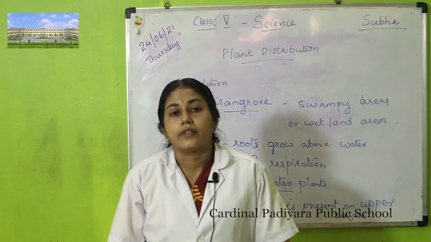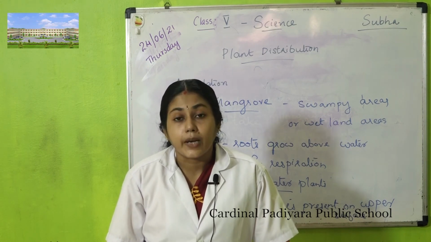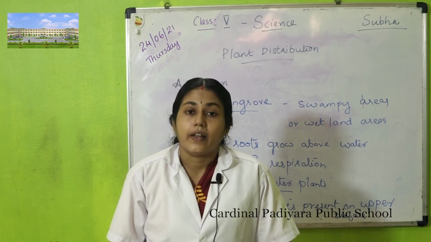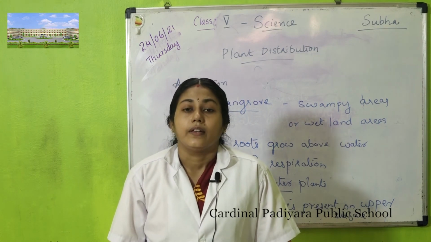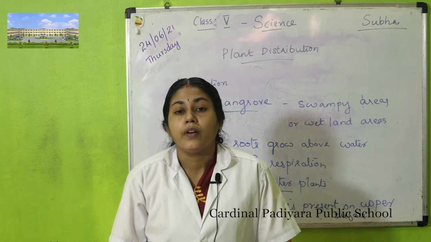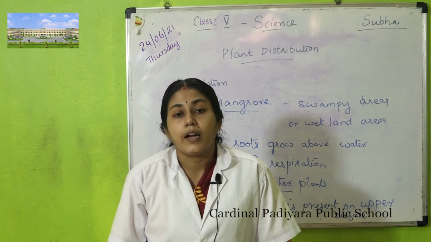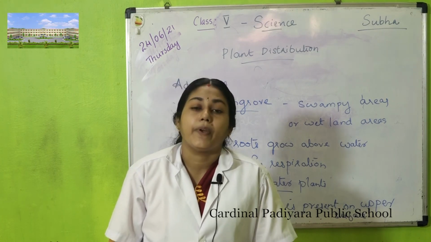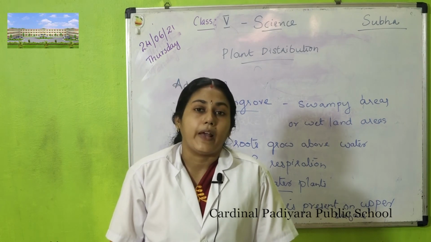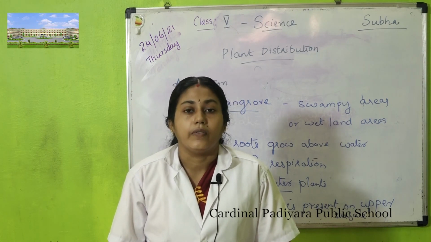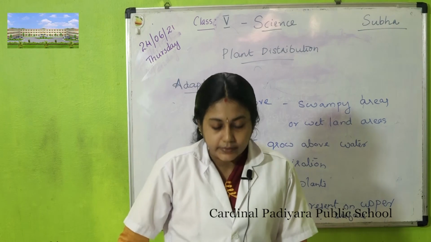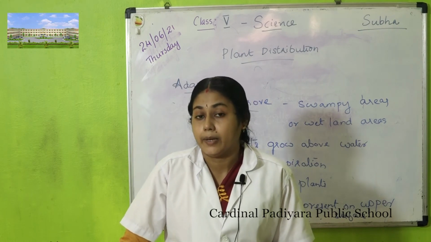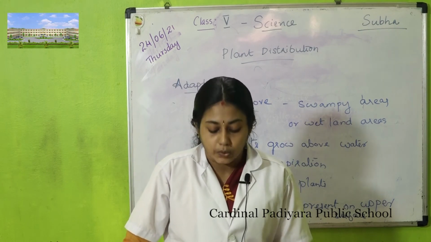And some plants are partial parasites. They have green leaves. They can prepare their own food, but for water and minerals they depend on other plants, or host plants, on which they live. One example of a partial parasite is mistletoe.